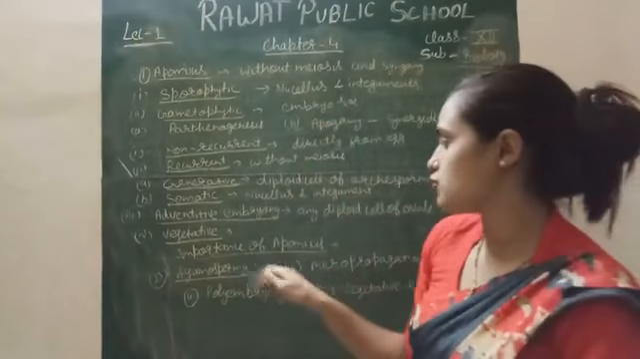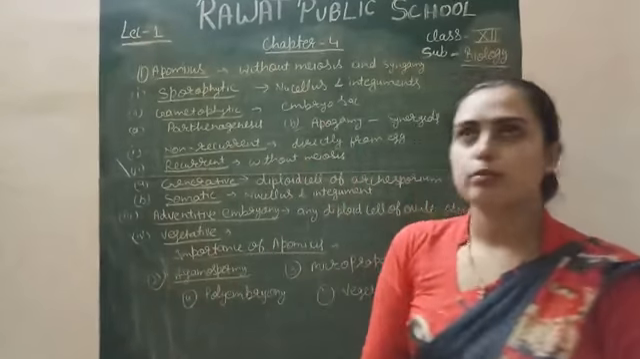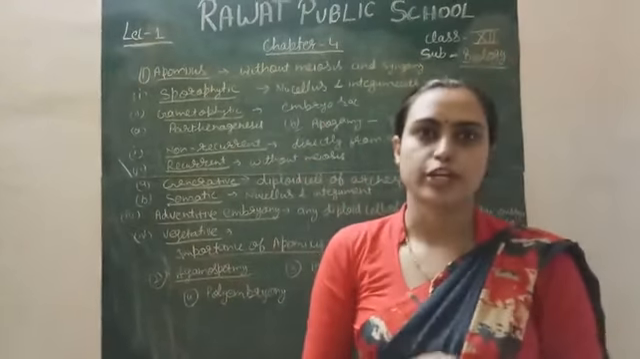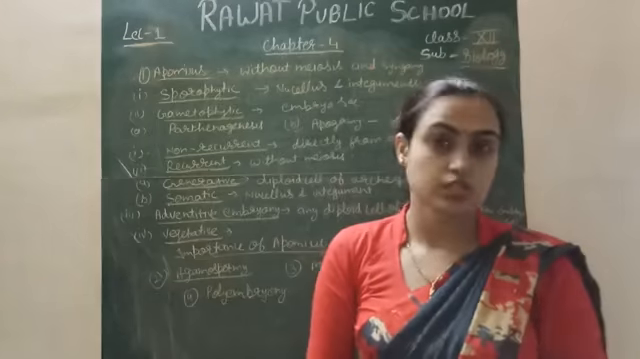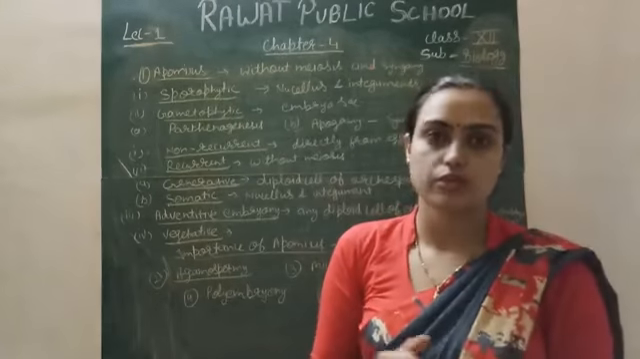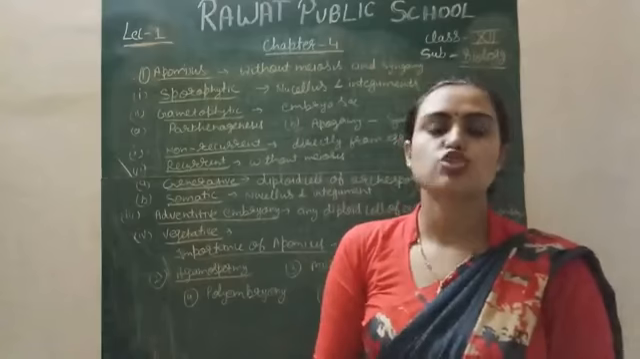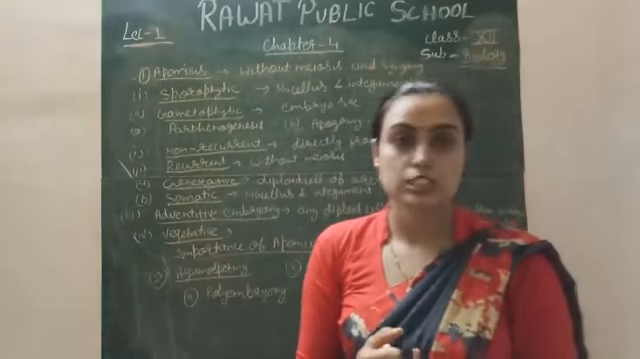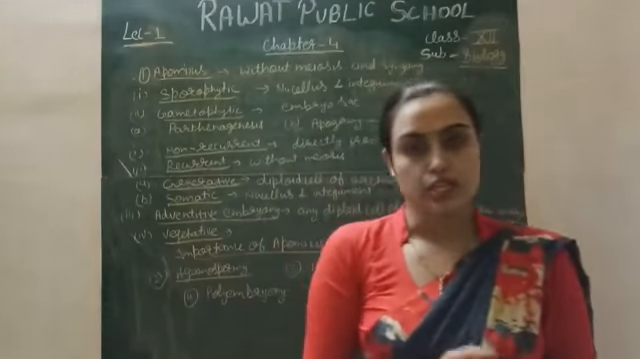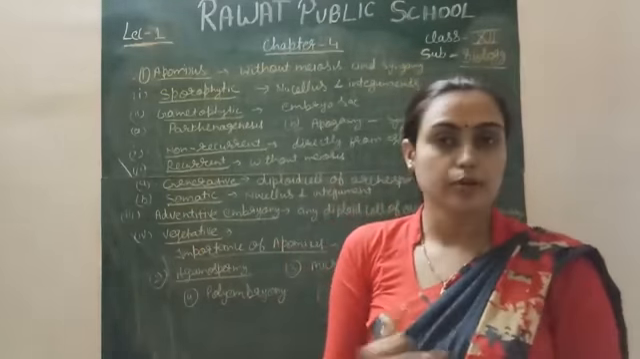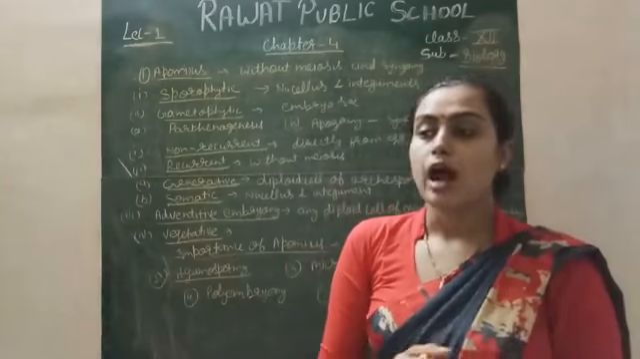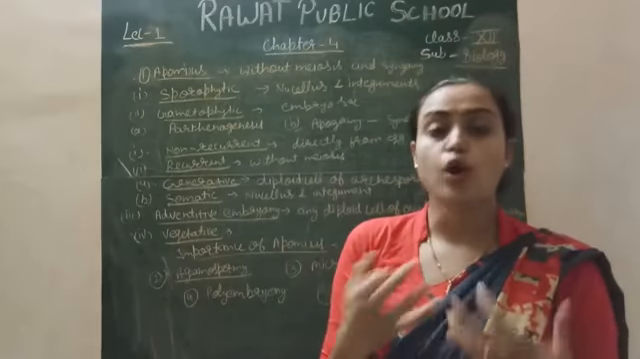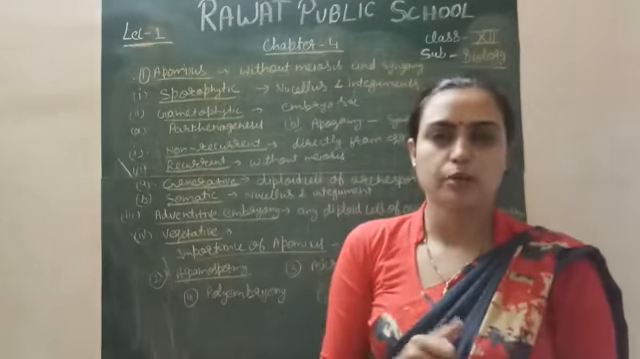So this is vegetative. What is the importance of apomixis? Apomixis is very important, because no meiosis takes place. It means there is no chance of recombination, no chance of cross pollination and all these things. So heterosis or hybrid vigor can be maintained, and pure line breeds are produced.